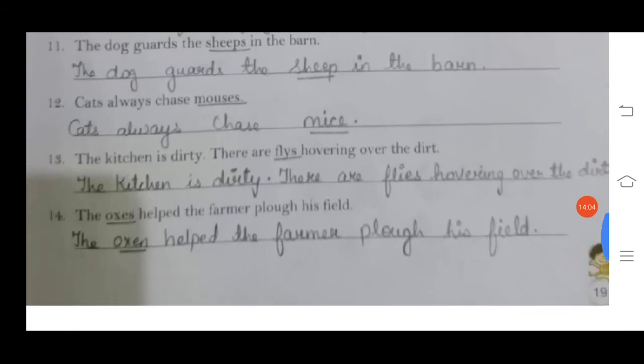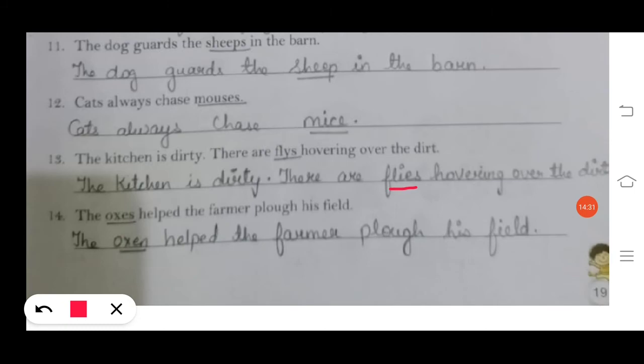Number 13, the kitchen is dirty. There are flys hovering over the dirt. Answer, the kitchen is dirty. There are flies. The spelling is wrong. Now see, Y will be changed into IES. Okay, so this one you have to underline. There are flies hovering over the dirt.